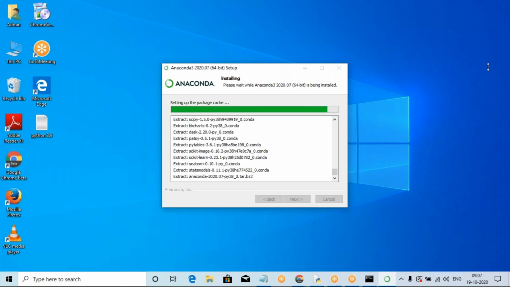So based on your system performance, it will be installed within 5 minutes or a maximum of 10 minutes. scikit-learn, NumPy, Pandas, Matplotlib, VS Code, and Spider, Jupyter, all are available in Anaconda also, no problem.